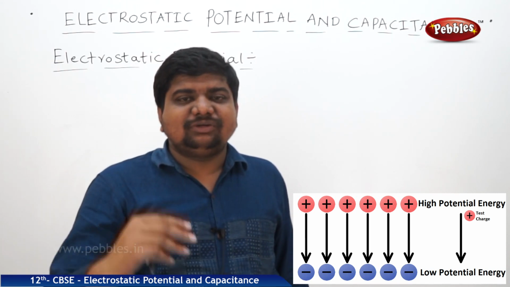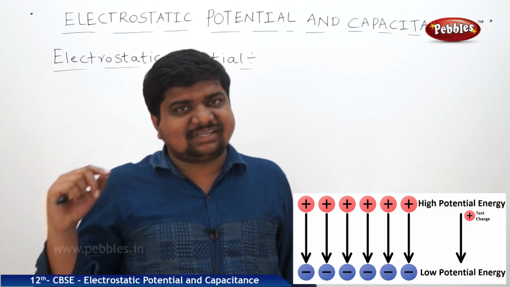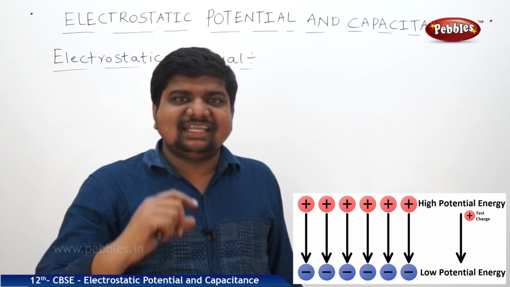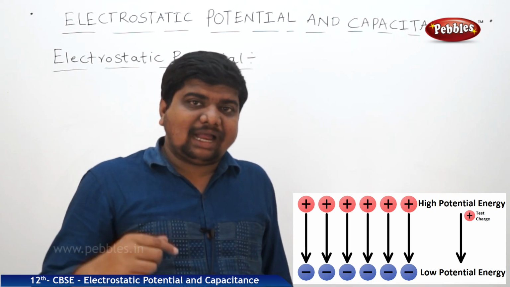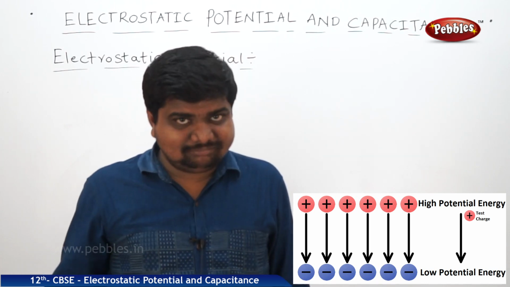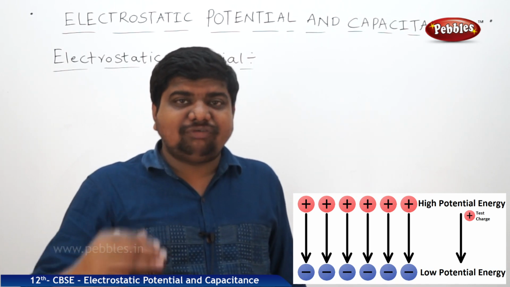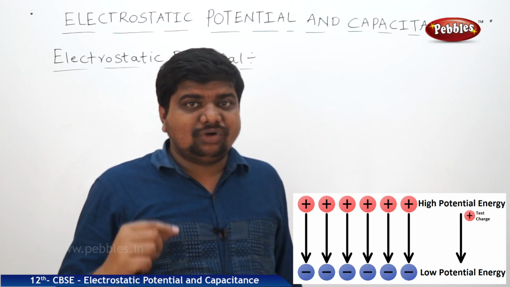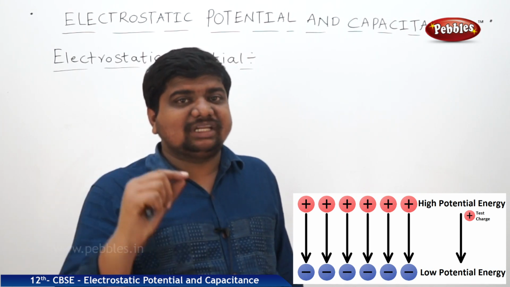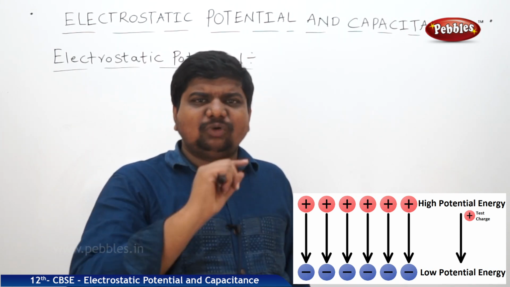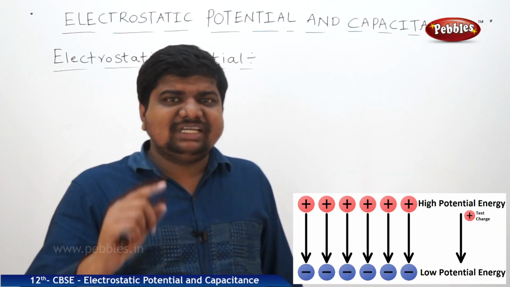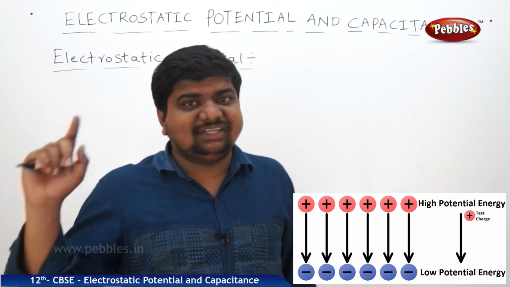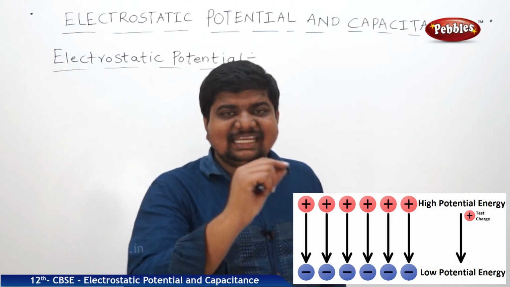With respect to the position and shape or structure of a body, potential energy will exist, or sometimes the work done to deform an object is stored in the form of potential energy. So what is potential energy, how is it applicable to charges and to electrostatic fields, we are going to discuss in detail.